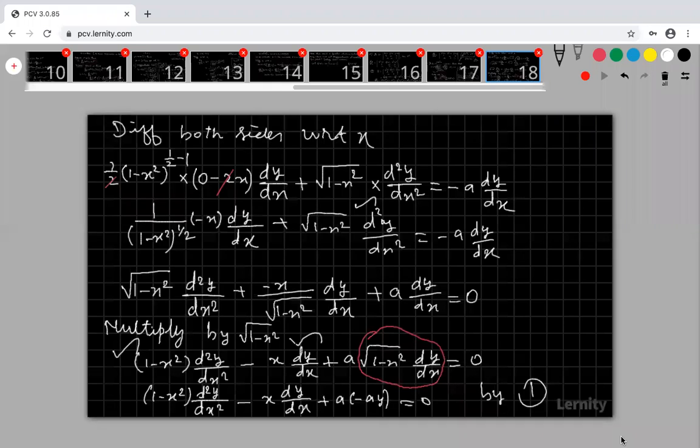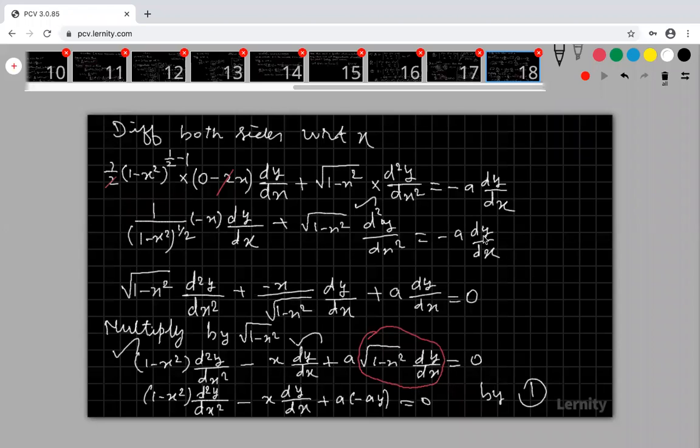Are you clear? Do you understand? Any doubt? Students, if you have any doubt, please ask. Ganesh, are you okay? Nagarjuna? Okay, very good, Nagarjuna.